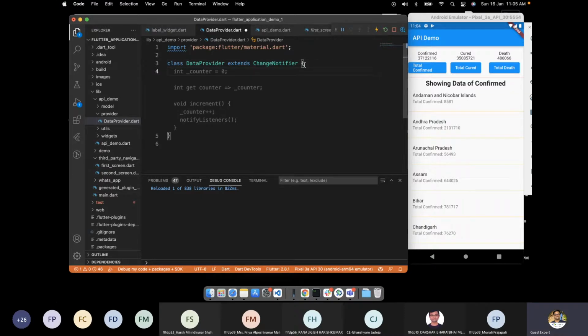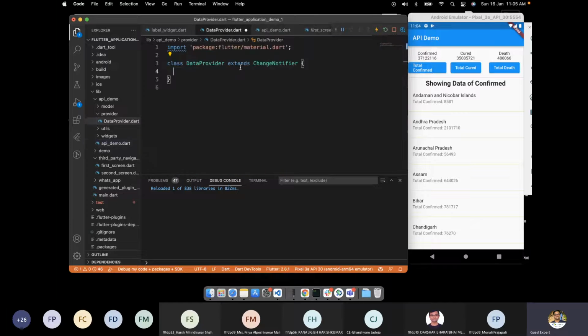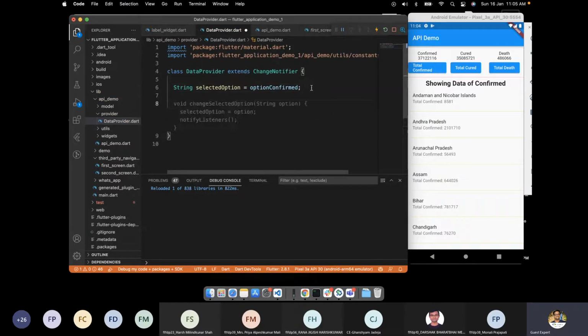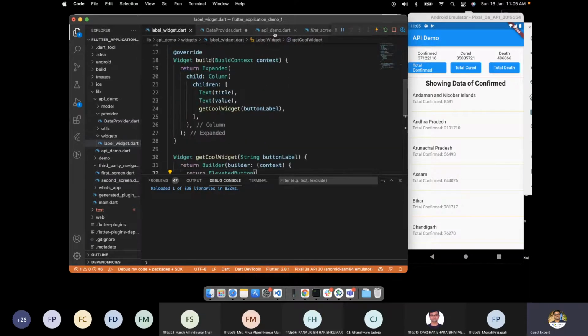Now what does this ChangeNotifier do? Here I want to replicate the change that happened at the particular site. There is one variable which we are going to use that is getting changed, which is the selected option here. I'll import this. Also, we want to change the whole application so that whatever API we are calling should come from the data provider only. So we can have the variables that we used earlier in the API demo.